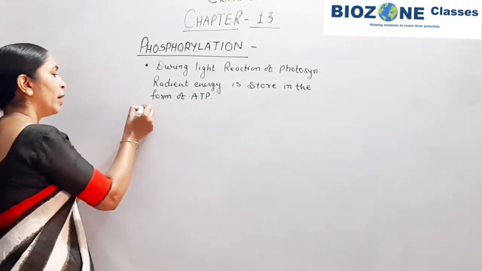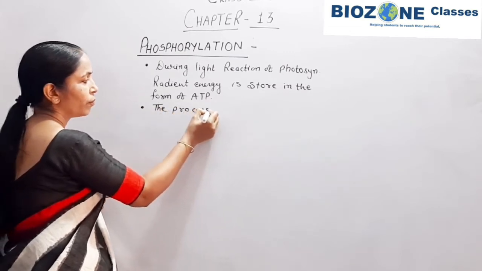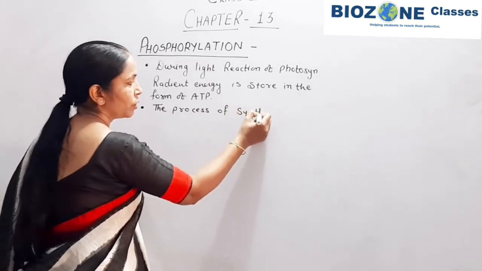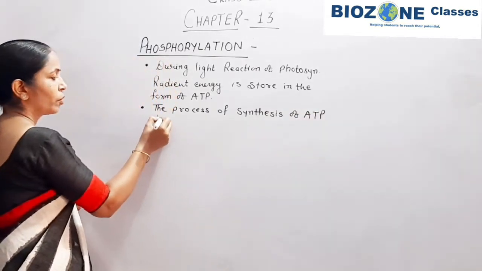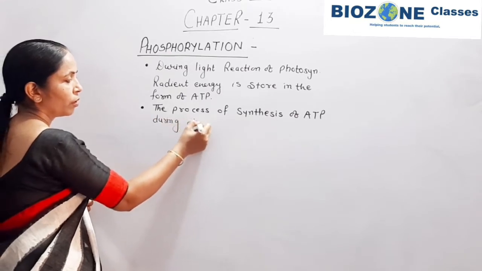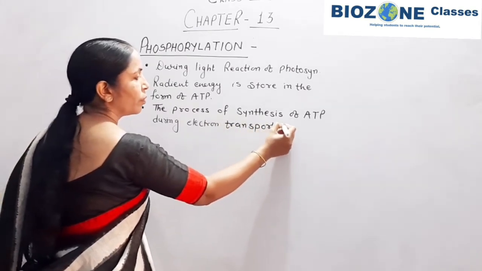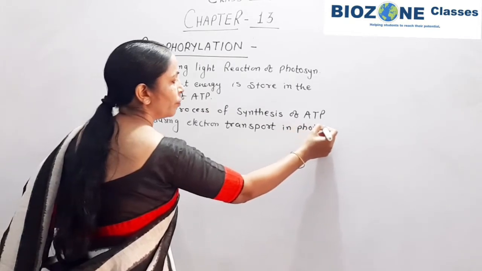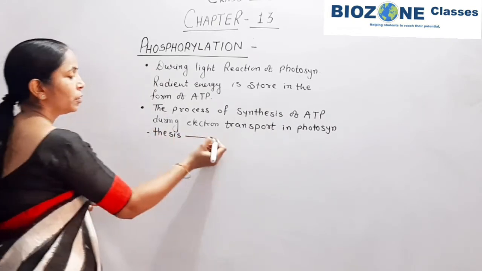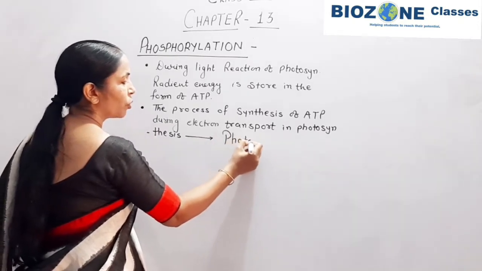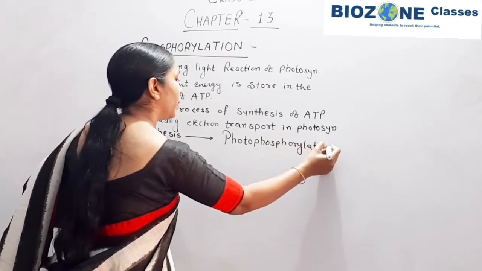Now, when ATP formation takes place, the process of synthesis of ATP during electron transport in photosynthesis is called photophosphorylation, or simply phosphorylation.